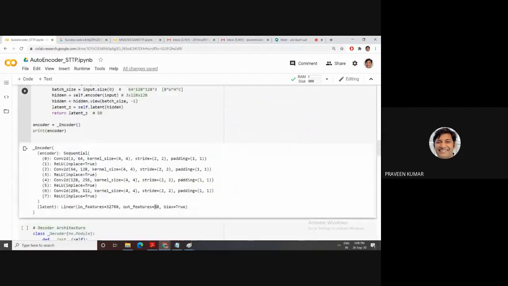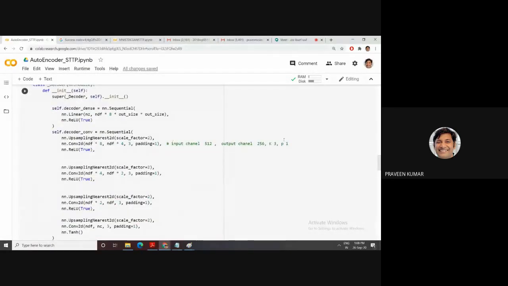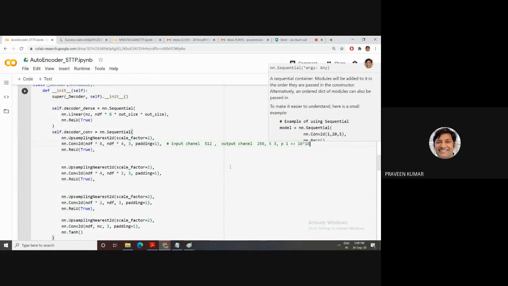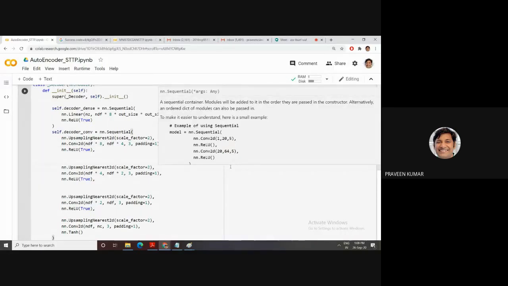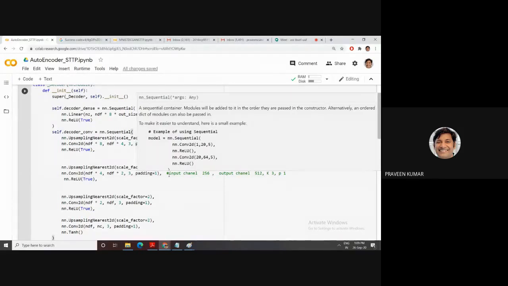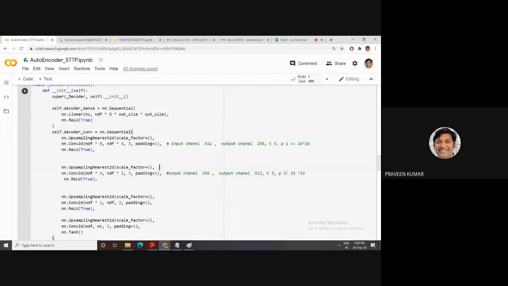So this 8 cross 8, after the first upsampling, converts into 64 cross 64. And next, the feature is 256 to 512, kernel 3. Then this image is upscaled, meaning increased. So this converts into 32 cross 32 image size.